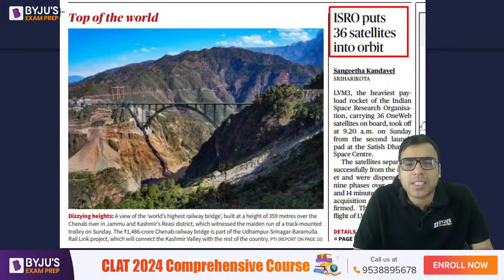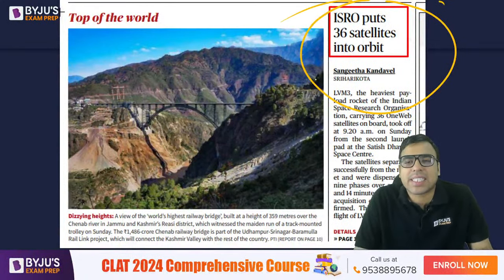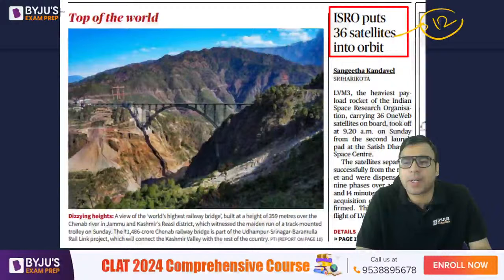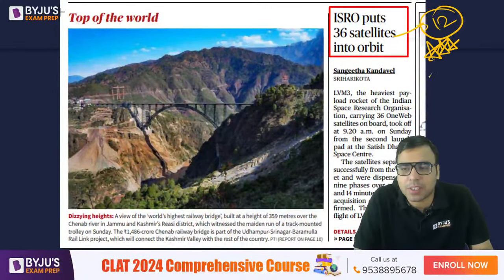Then let's talk about this. This was an article: ISRO puts 36 satellites into orbit. We'll be discussing it in page number 12. This is a very, very important article. So you must be knowing it.